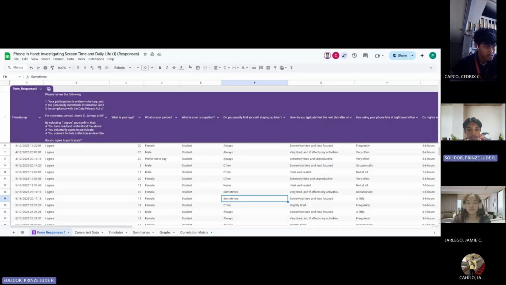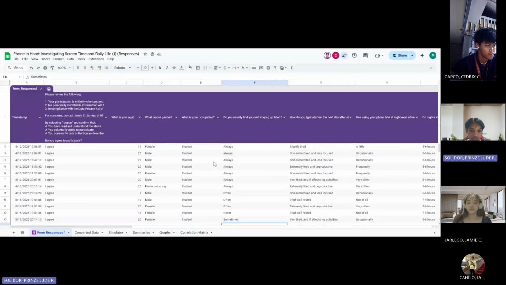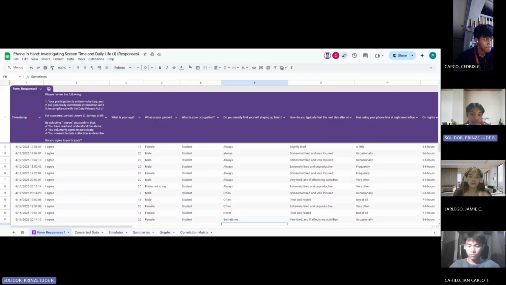First, let's take a quick look at the raw data. This sheet titled Form Responses 1 shows individual responses to our survey questions. Here, you'll find columns covering demographic details, phone usage patterns, and self-reported impacts on sleep, productivity, and mental well-being. This is the foundational dataset that drives our entire analysis and the functionality of the simulator.